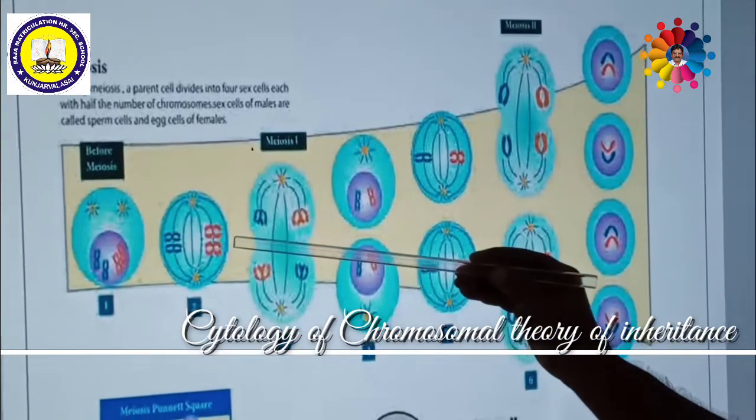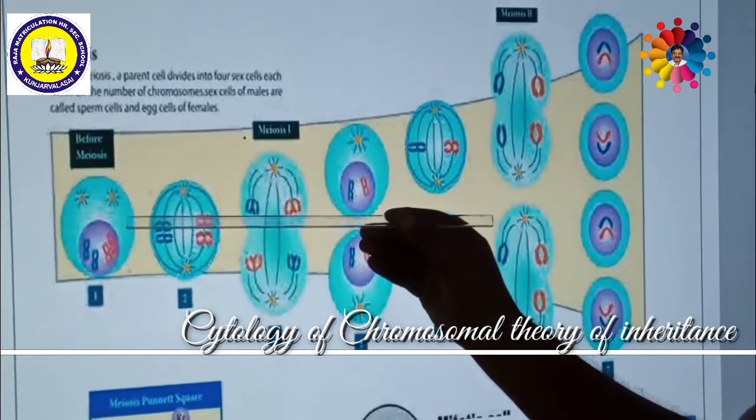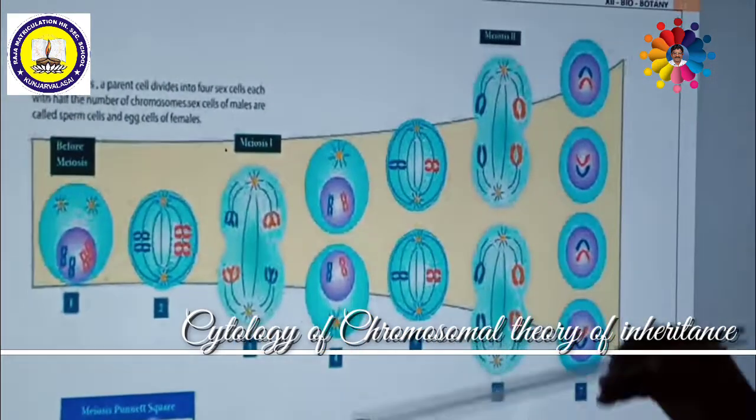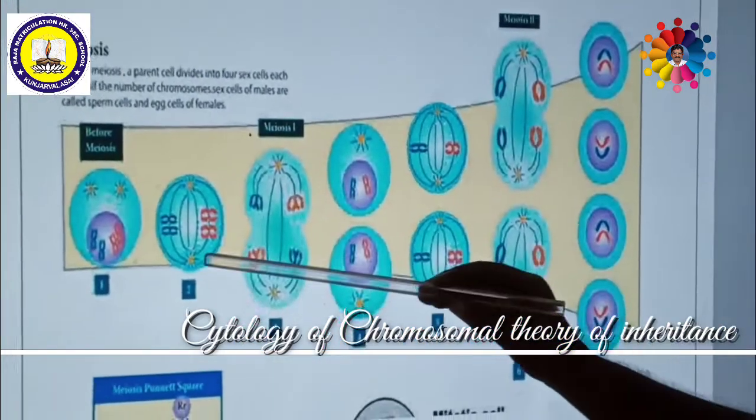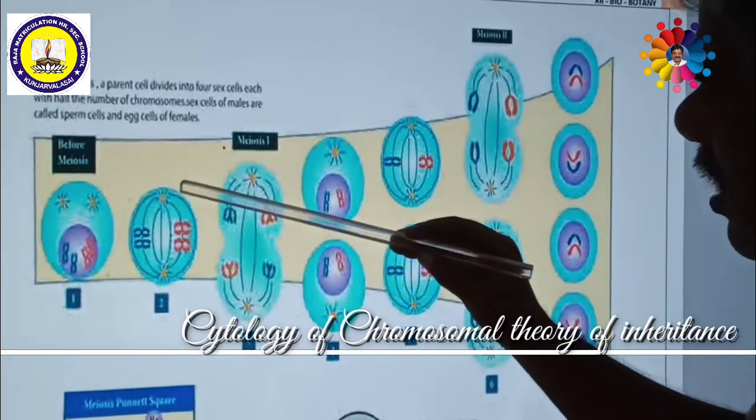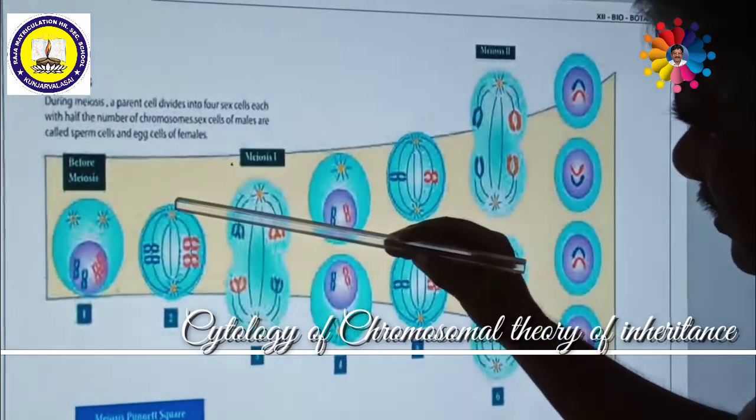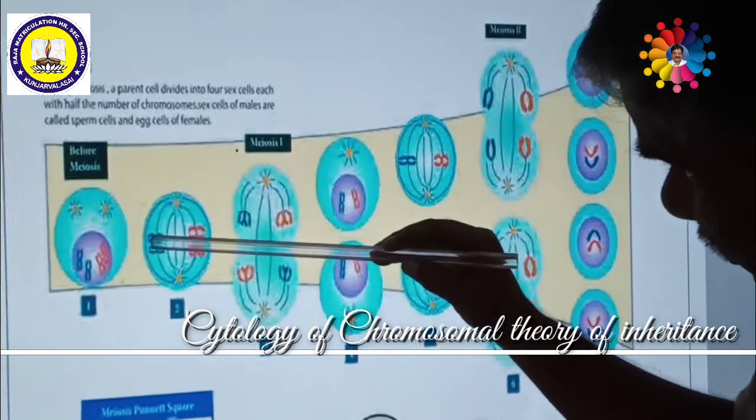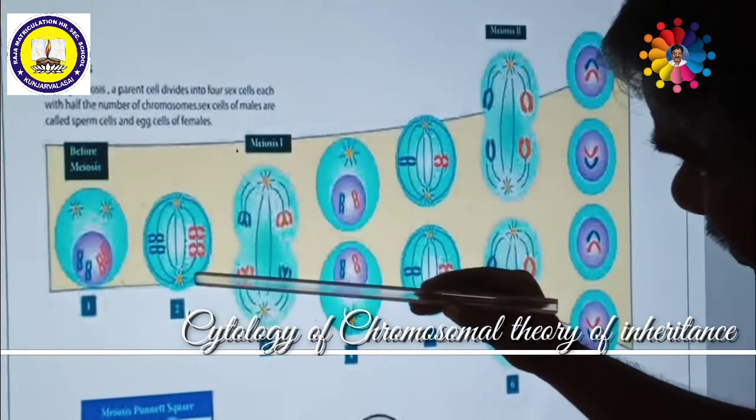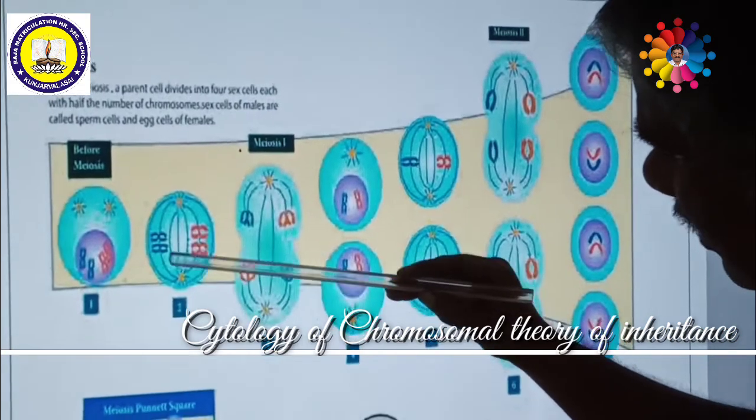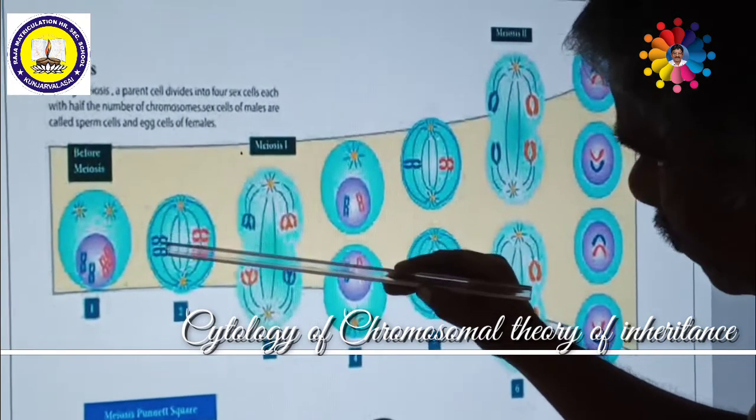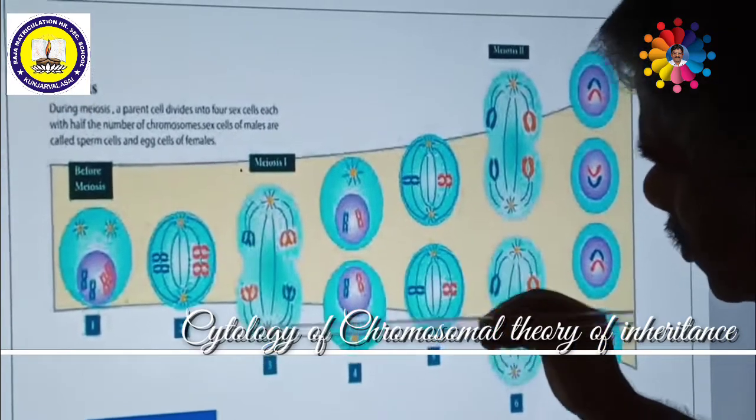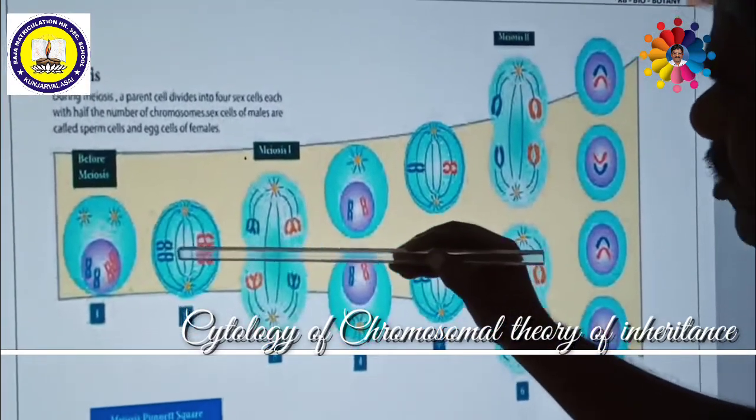So this is called metaphase. If the chromosomes are in the middle, at the equatorial plate, then this is called metaphase. After metaphase, spindle fibers will be formed along with the centriole. From the centriole, the spindle fibers connect to the centromere of the chromosome. Then what happens? This spindle fiber pulls the chromosome towards its centriole, towards its pole.